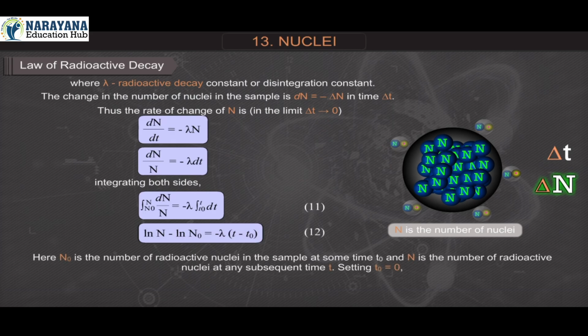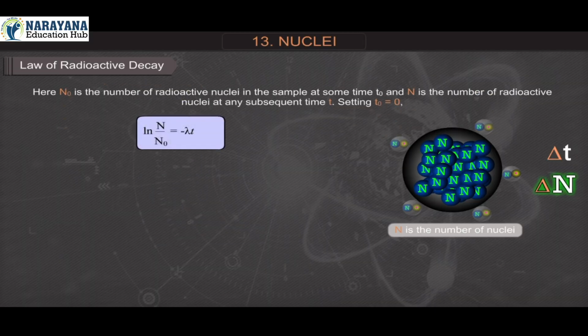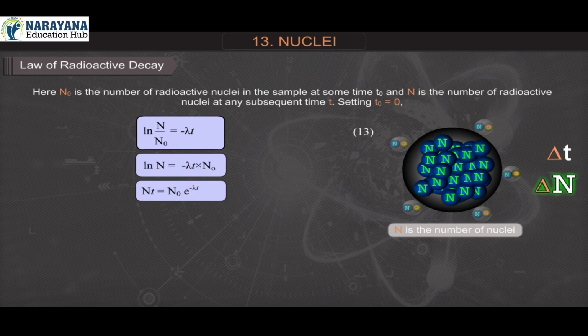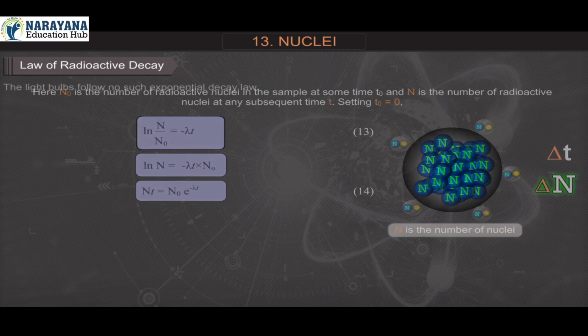Here N0 is the number of radioactive nuclei in the sample at some time t0, and N is the number of radioactive nuclei at any subsequent time t. Setting t0 equal to 0, log of N upon N0 is equal to minus lambda t, equation 13. Log of N is equal to minus lambda t into N0. Therefore, N of t is equal to N0 e raised to minus lambda t, equation 14.